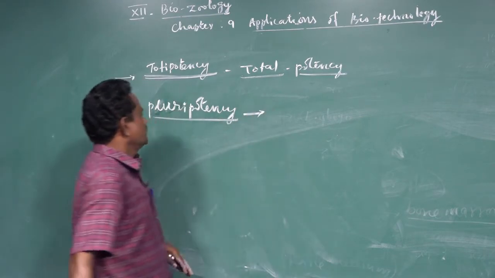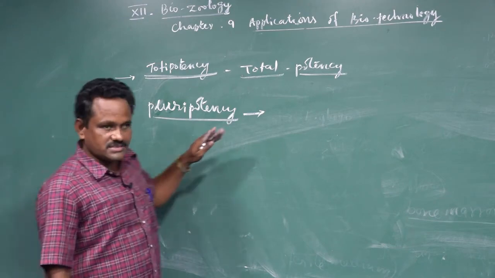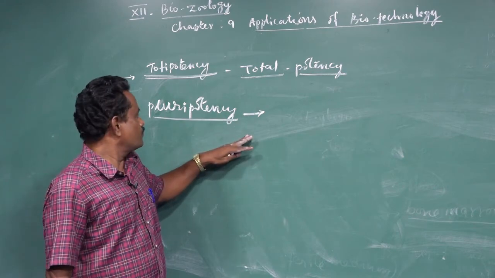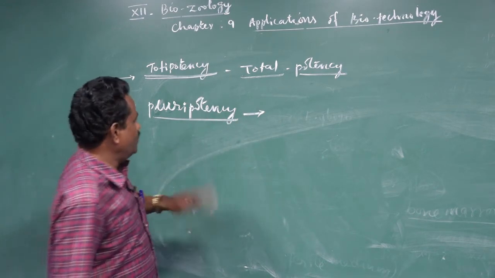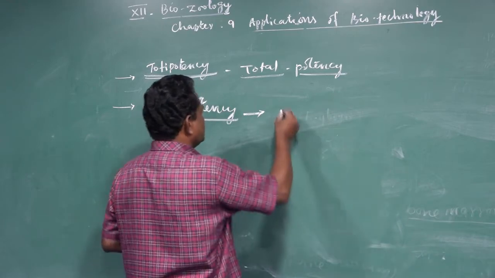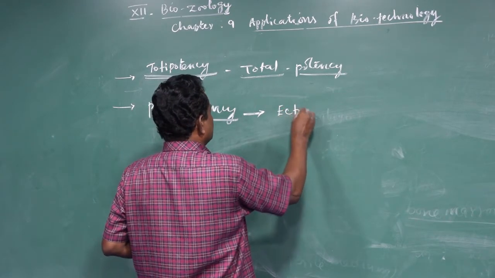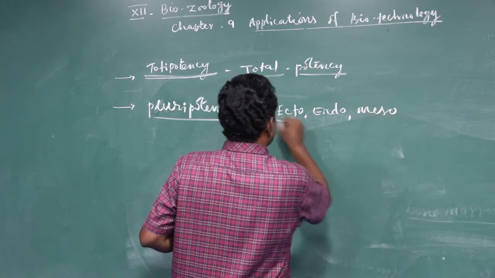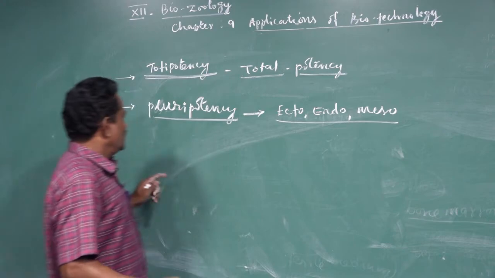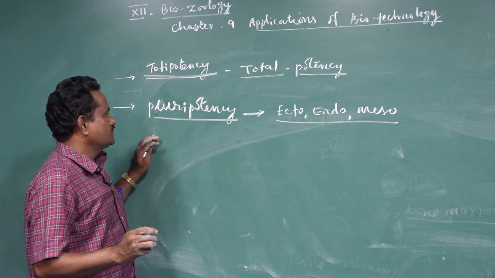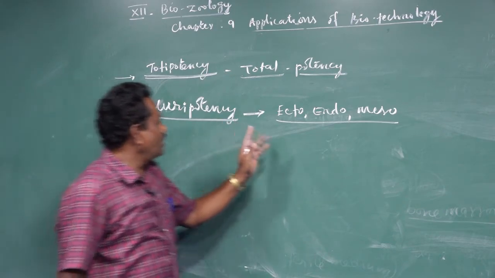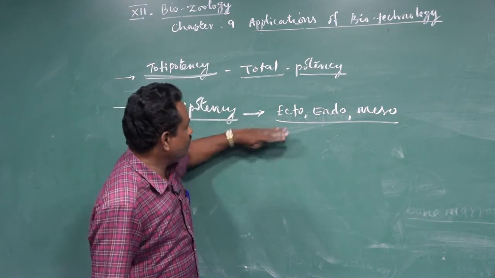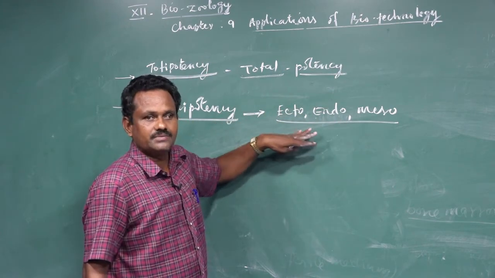Pluripotency state. In this, some types of stem cells have the capacity to develop any of the 3 germ layers. The germ layers were already explained. These are ecto, endo, as well as the mesoderm. Sometimes some types of stem cells may not produce all 3 germinal layers, but they may produce any 1 or 2 of these 3 germinal layers.